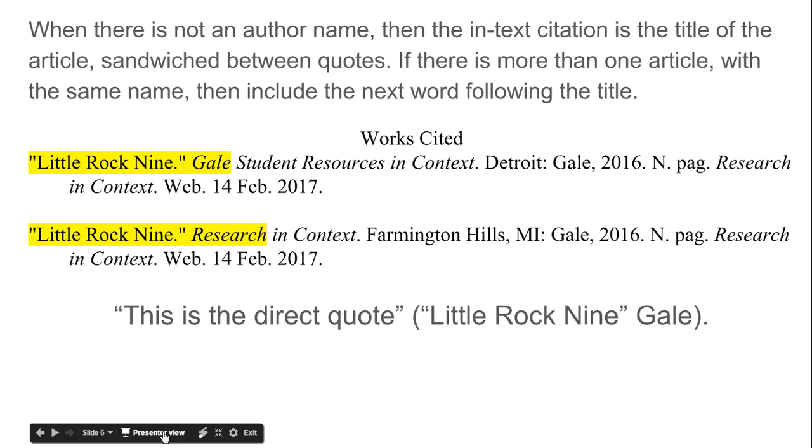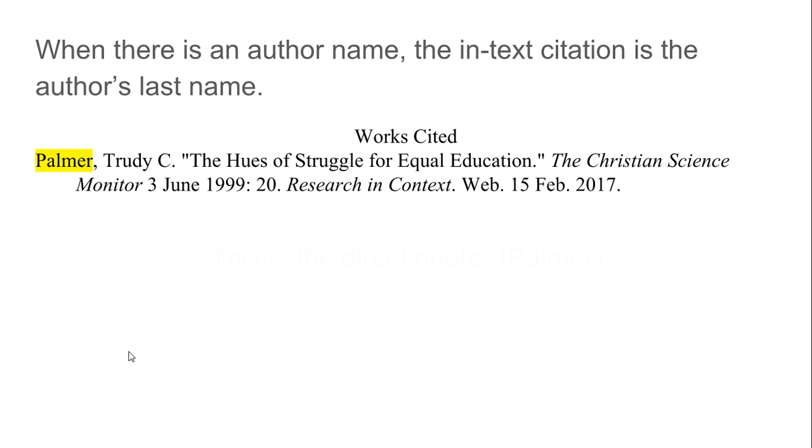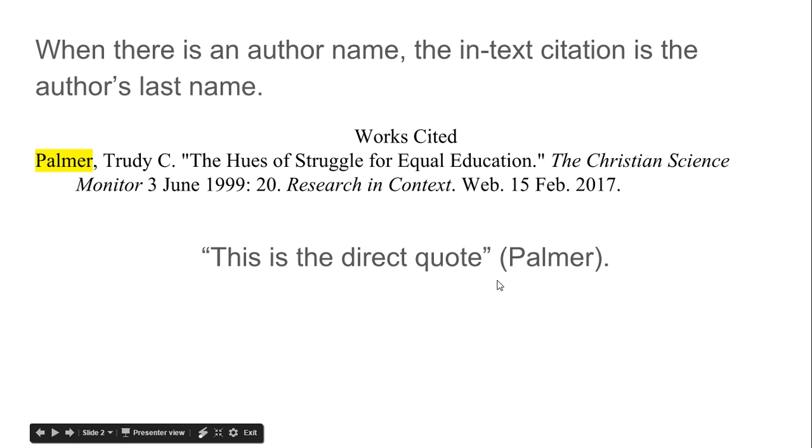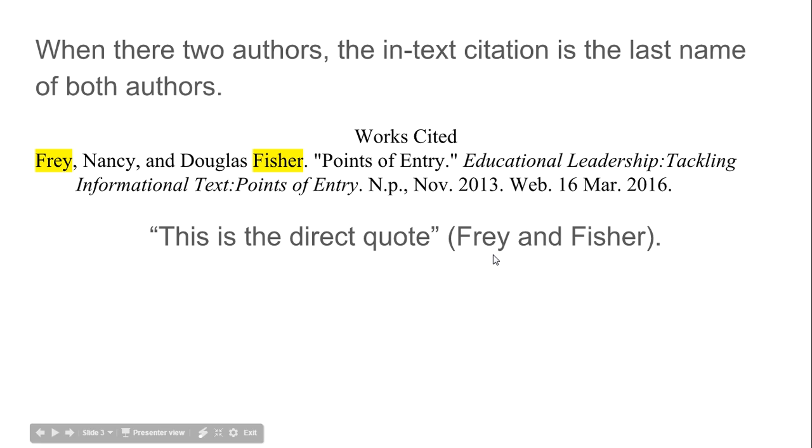So, as you are working through the in-text citations, make sure that you are paying attention to writing your in-text citation appropriately. If it has one author, then you have the author's name in parentheses, period, at the end of the sentence. If there are two authors, you have both authors' names separated by the word and, period at the end of the sentence.